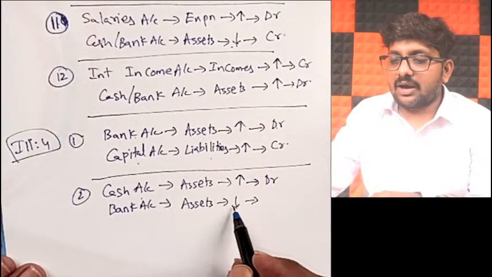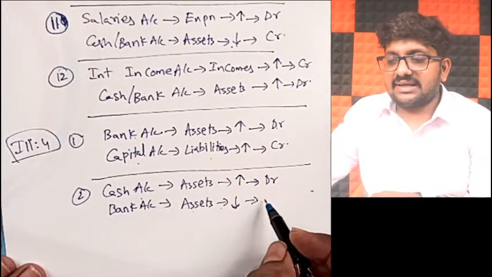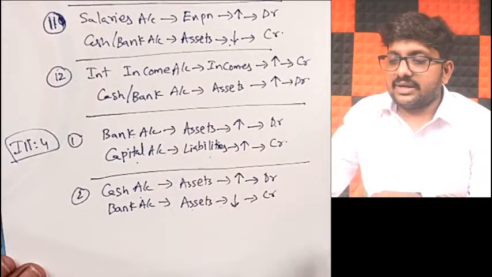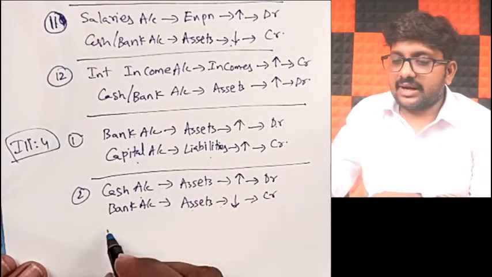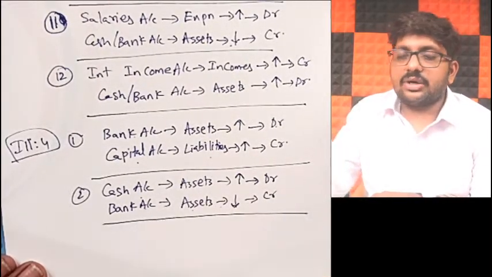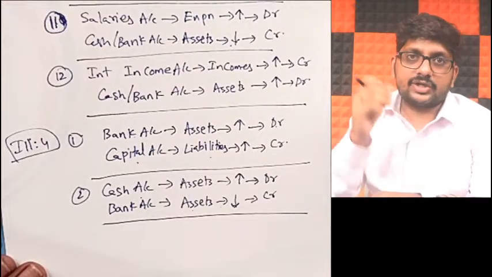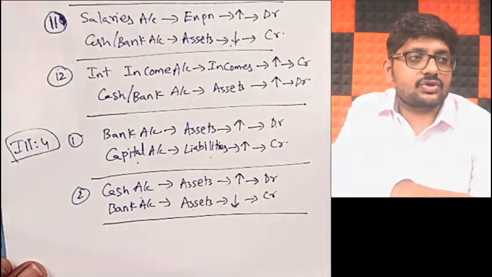So bank account balance will decrease, and it's an asset. Asset decrease, what do you have to do? Credit. Asset decrease, we have to credit. Correct? So the journal entry will be: Cash account debit to bank account. That is my transaction number 2.